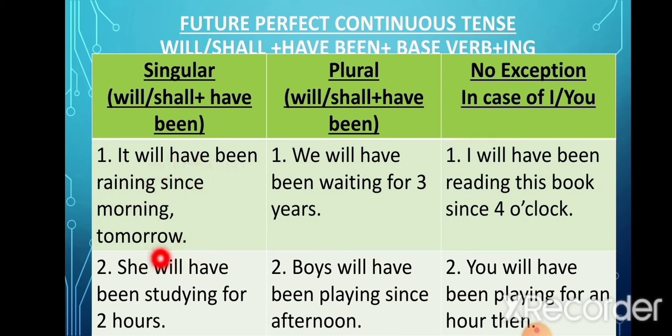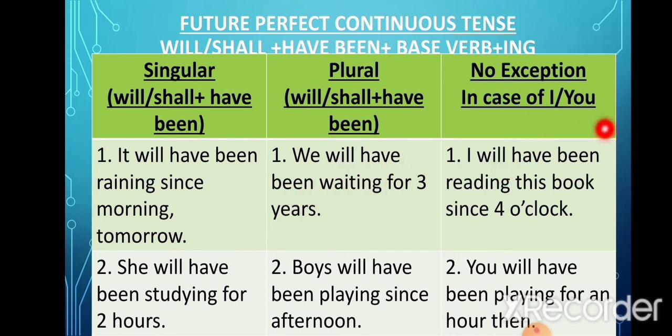Now in the second sentence, she will have been studying for 2 hours. Now in both these sentences, we had singular subject. Now look at these sentences. We will have been waiting for 2 years. Boys will have been playing since afternoon. Now in these sentences, we have plural subjects and the rule remained the same, that we have added ing to the verb and before that we have put will have been.